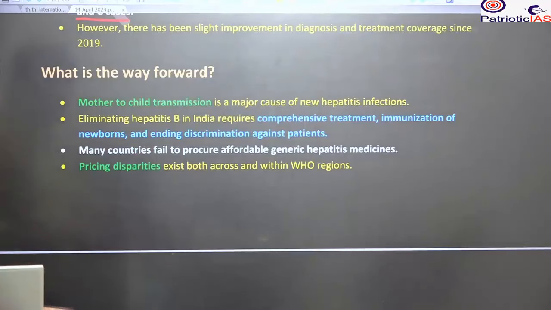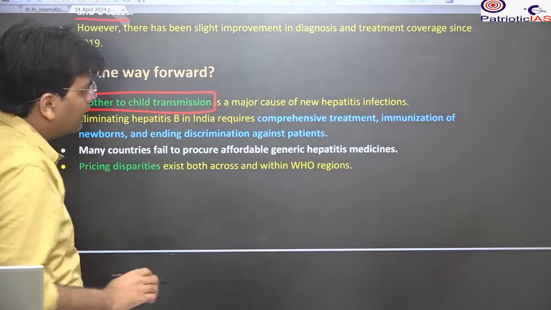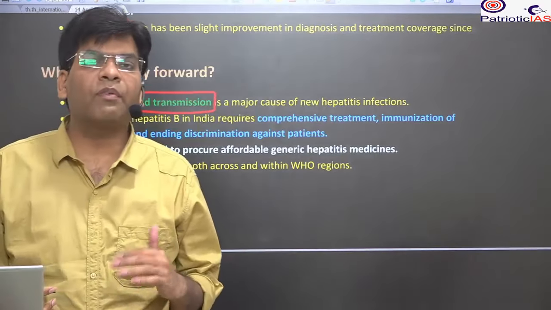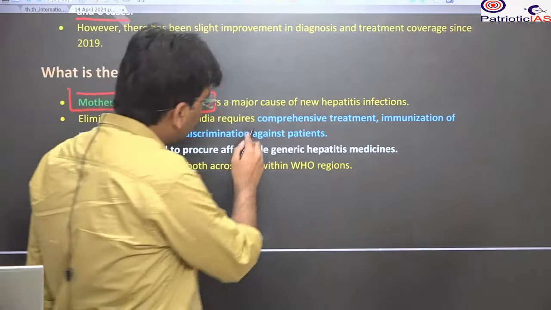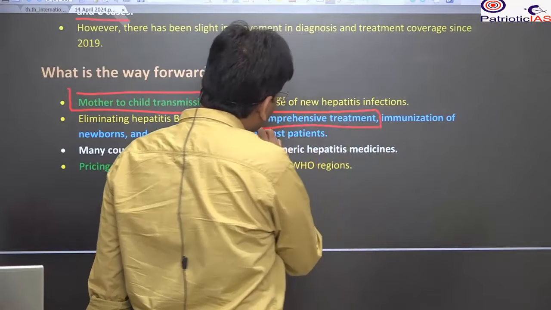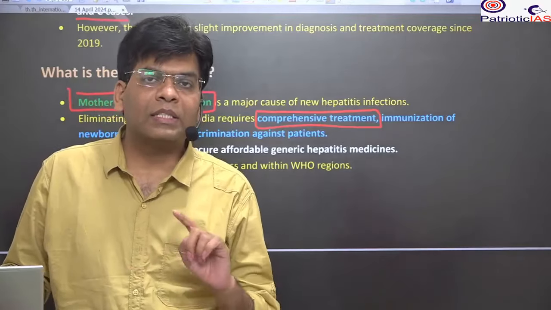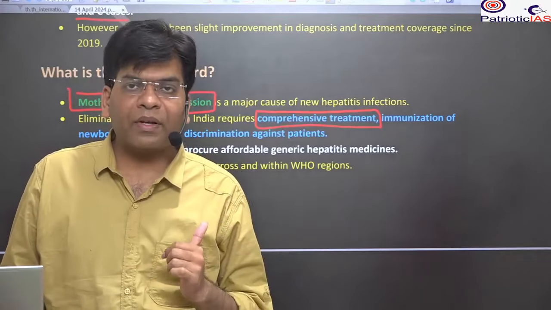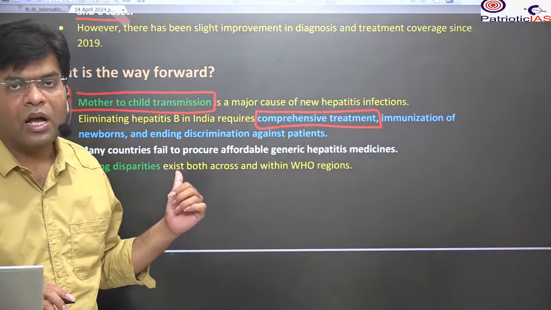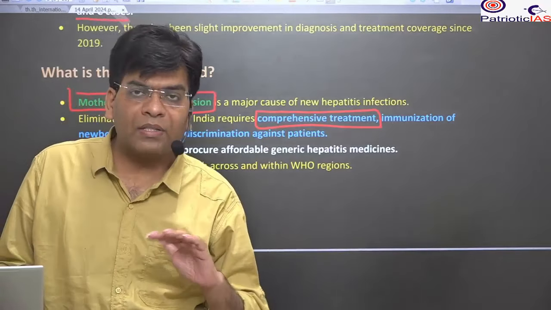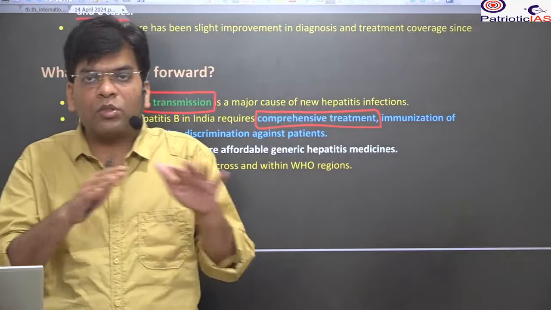What could be the way forward? The first thing is that we can prevent transmission from mother to child if we provide careful treatment. Besides that, we need comprehensive treatment, and we have seen that this treatment is not available in many countries, despite the generic drug being available. Many countries are not able to avail it due to high prices, and the prices fluctuate across countries and within countries in different regions.